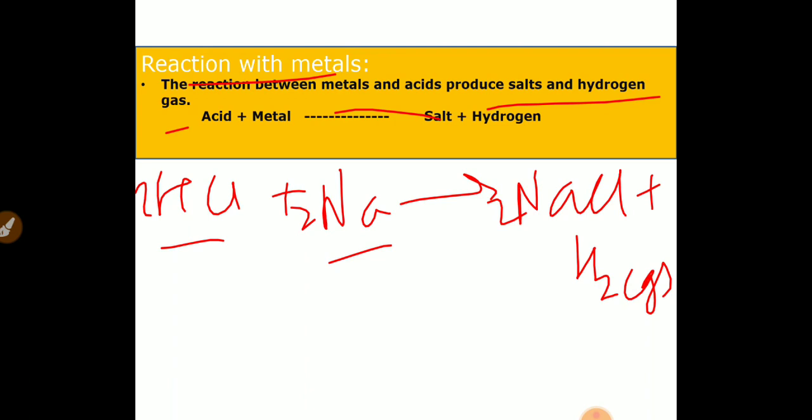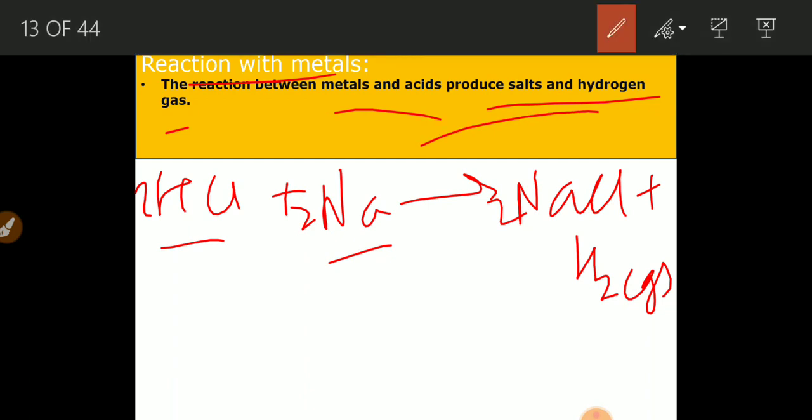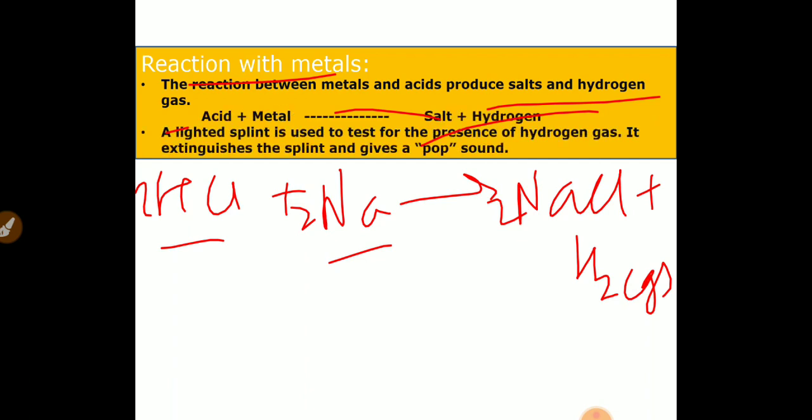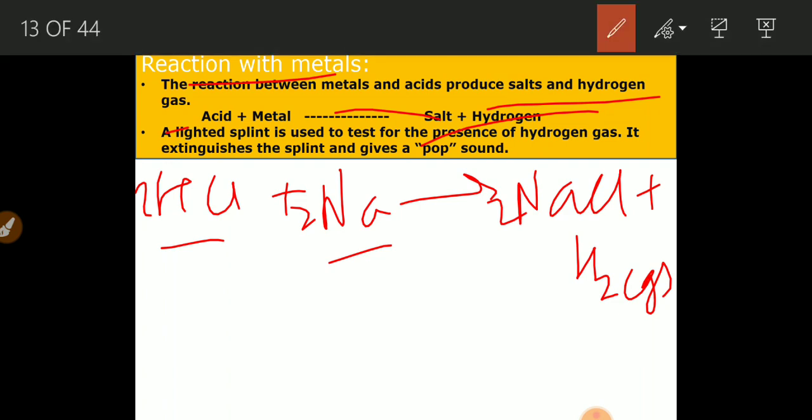You can see here, acids react with metal to form salts and hydrogen gas. Now how will you understand the gas formed is hydrogen only? In this reaction I said that this is the hydrogen gas, but this gas is invisible. How will you say that this is the hydrogen gas only? To test that, we have to take a lit splint to test the presence of hydrogen gas.